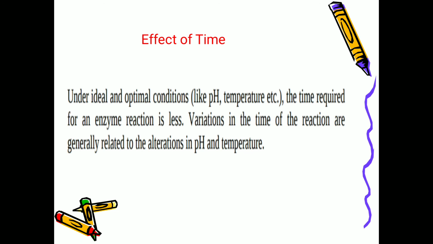Suppose the temperature is low, then the reaction will occur slowly. Suppose the optimum temperature is maintained, then the time required for the enzyme reaction will be less compared to above and below the optimum temperature and pH. In this way, the time will affect the rate of the reaction.